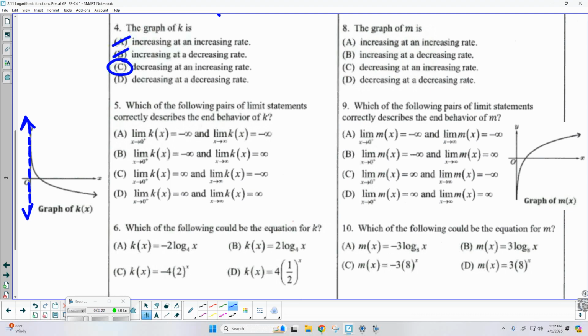But what's happening? We're curving up towards the asymptote, so what would be the answer for the left-end behavior? Is it curving towards positive or negative infinity? Positive infinity. Okay, so because A and B both say negative infinity on the left end, those are out. So it's got to be C or D.